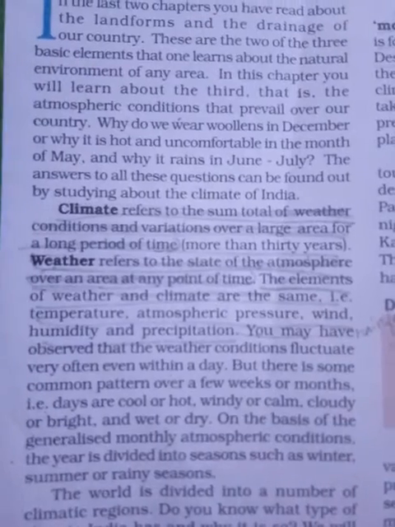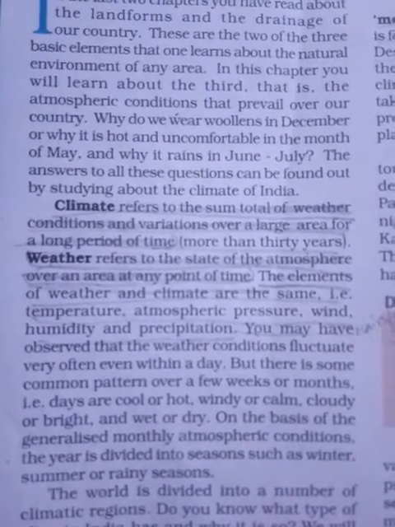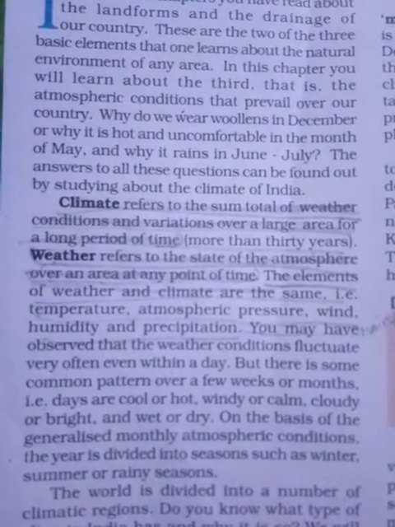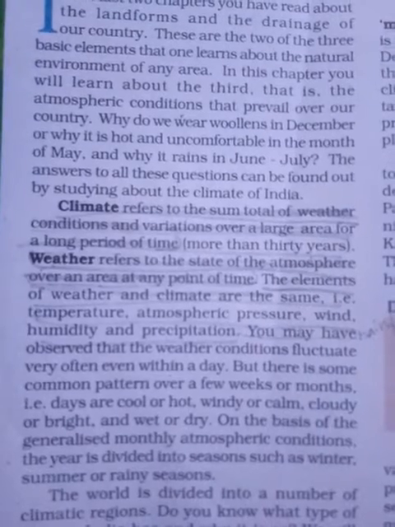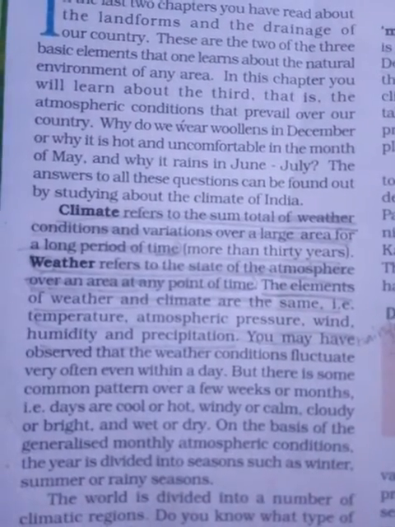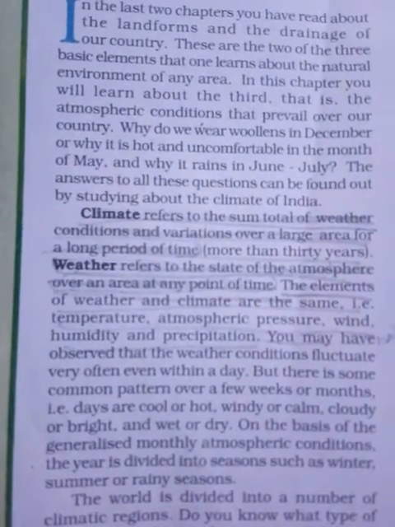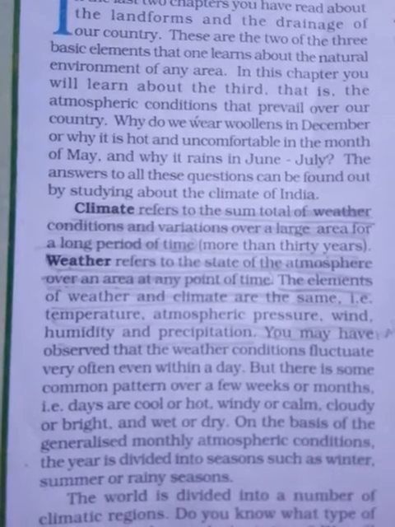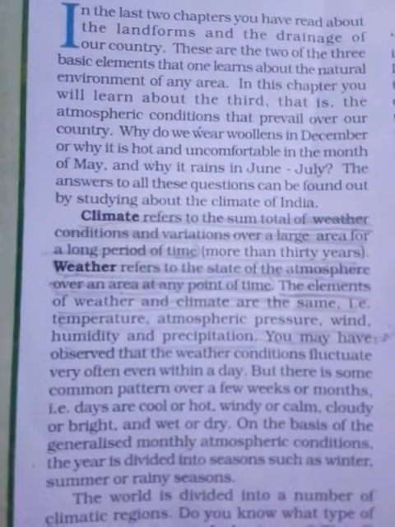We know that in some areas the weather fluctuates, even within a day. Sometimes it rains, sometimes we get daylight, and sometimes it is cold. So weather fluctuates.